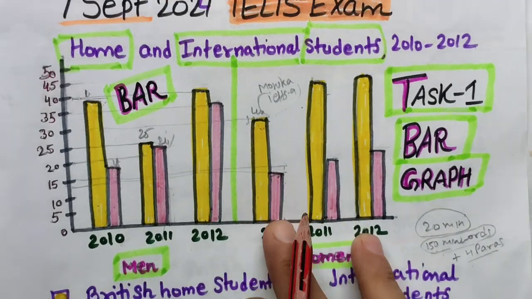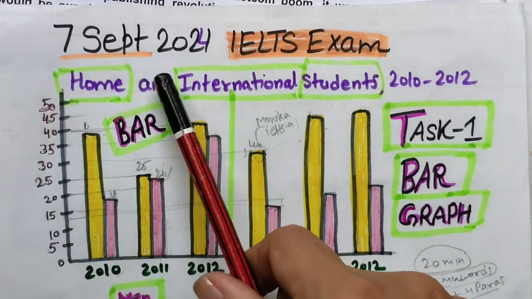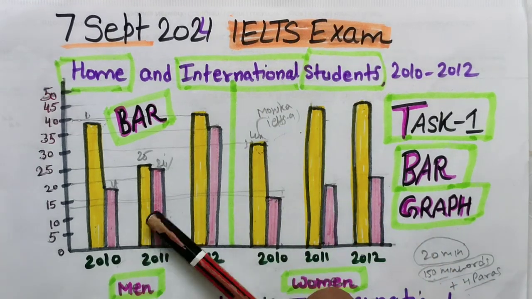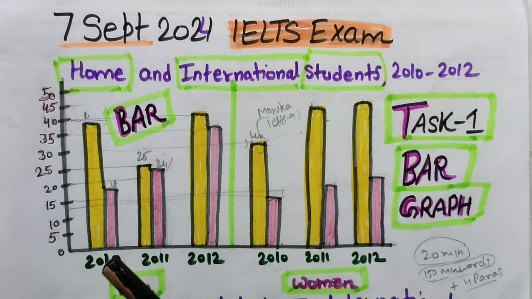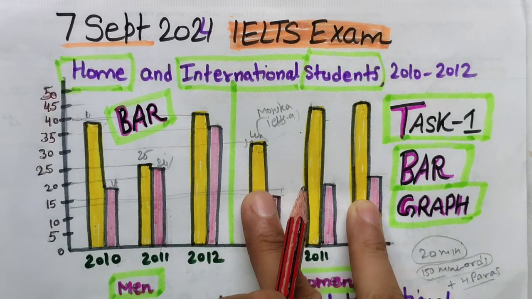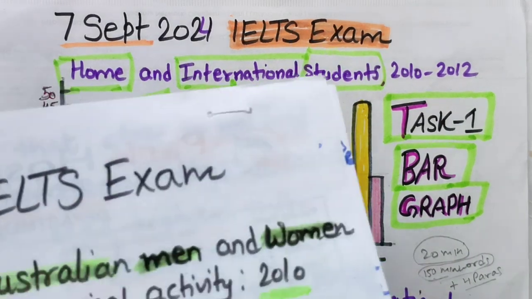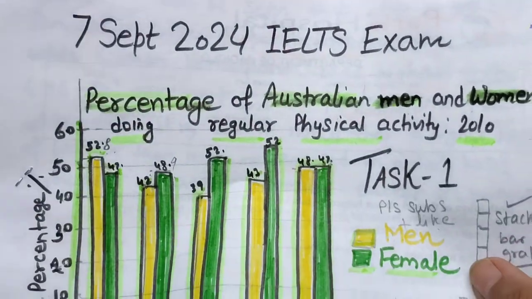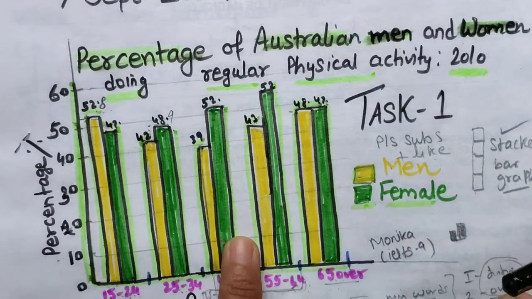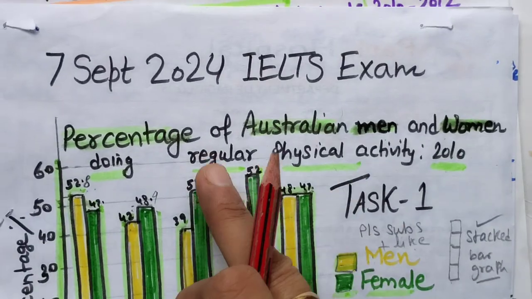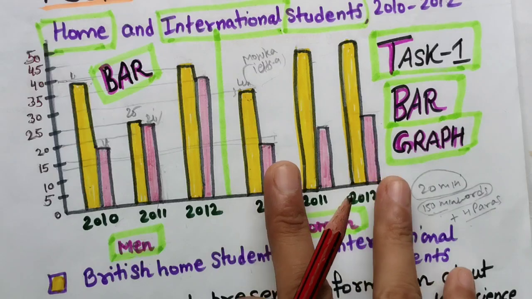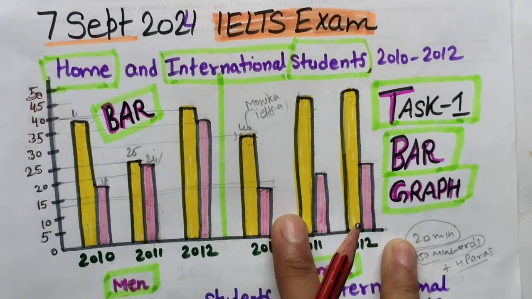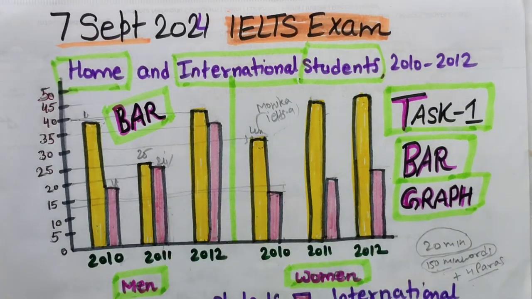So I will be doing this bar graph that was part of the 7 September 2024 IELTS exam. It is all related to home and international students in 2010 and 2012. Another bar graph was also reported on the same day, of this kind, about the percentage of Australian men and women doing regular physical activity. But here I am doing this writing task 1, the bar graph on home and international students. Okay, so let's do it.